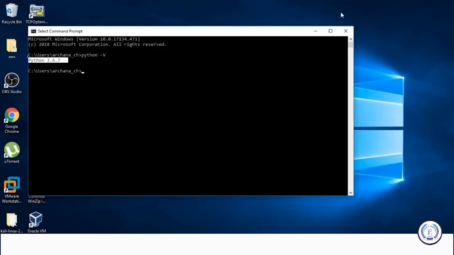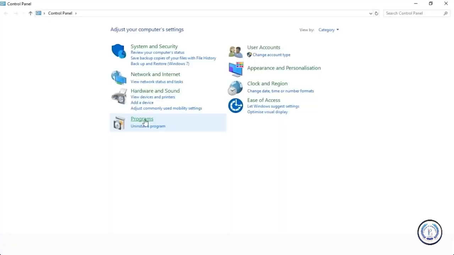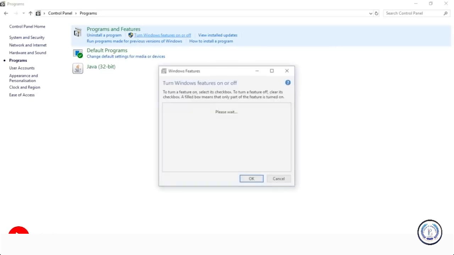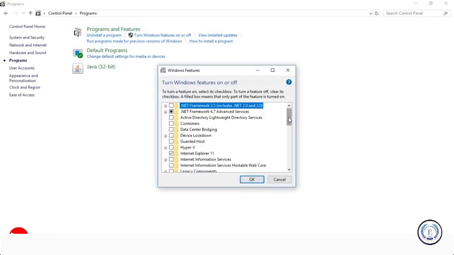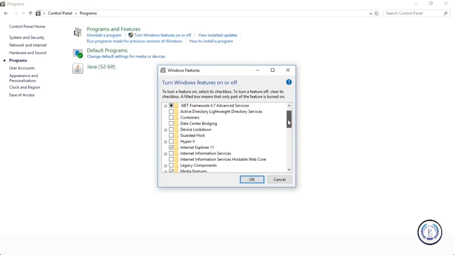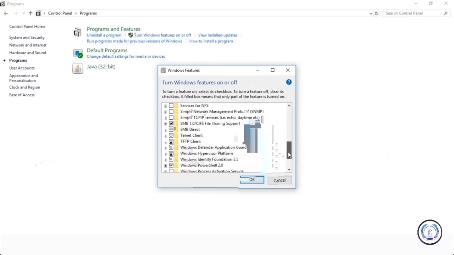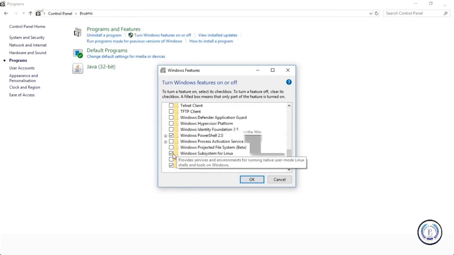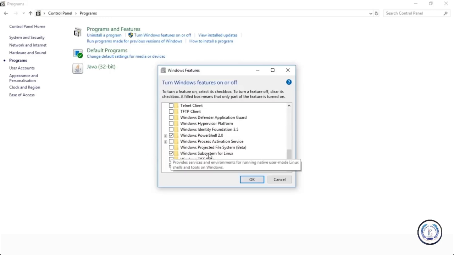The first thing you need to do is enable WSL or Windows Subsystem for Linux. Just go to the control panel and there click on programs and turn Windows features on or off. Make sure not to touch any other features. It might mess up your operating system. So scroll down, it's usually at the bottom. By default, it's never enabled. If you're using it for the first time, you need to enable it. As you can see here, it says Windows Subsystem for Linux. Make sure you enable it, check mark it and click on OK.